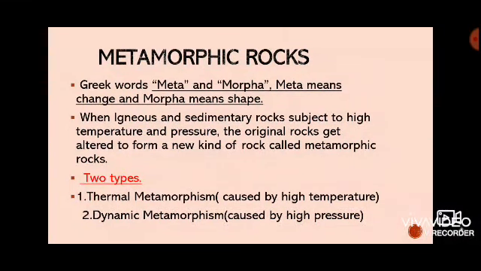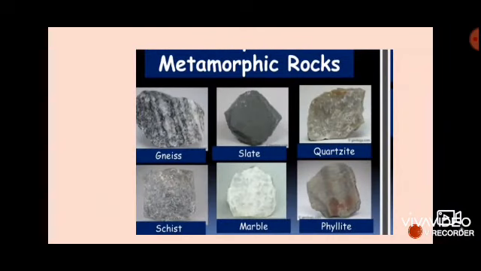There are two types of metamorphic rock. The first one is thermal metamorphic rock. The second one is dynamic metamorphic rock. If the change in the rocks is mainly caused by high temperature, it is called thermal metamorphic rock. If the change is mainly caused by high pressure, it is called dynamic metamorphic rock. We see the picture of metamorphic rocks in different shapes and styles.